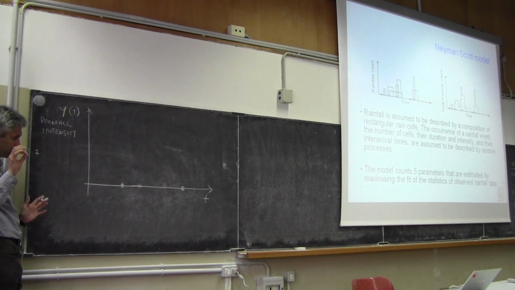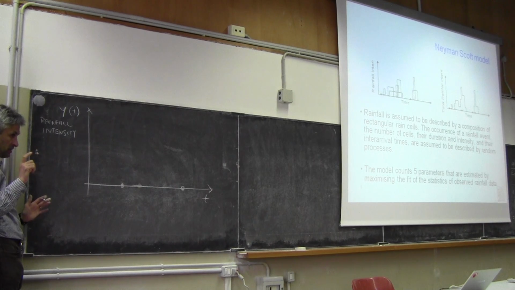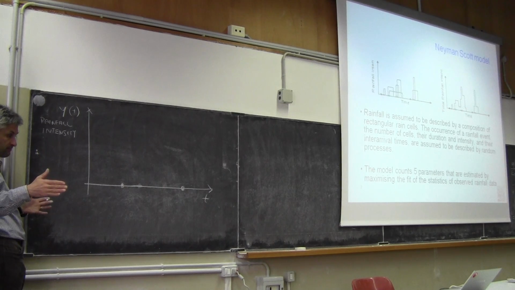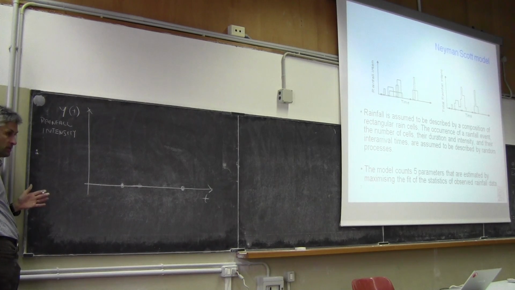And basically, this stochastic process counts just one parameter, which is the average time between beginning of events. So the process looks at the data, and I need, as in the previous case, an observed time series to calibrate the process.